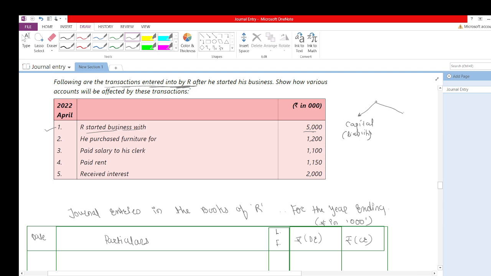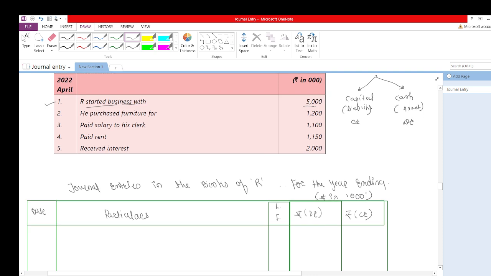And what is coming into my business? Cash is coming, right? So what will cash be? Cash would be an asset to my business. According to the real account rule, debit what comes in. So cash is coming into my business, so cash will be debited and capital would be credited.